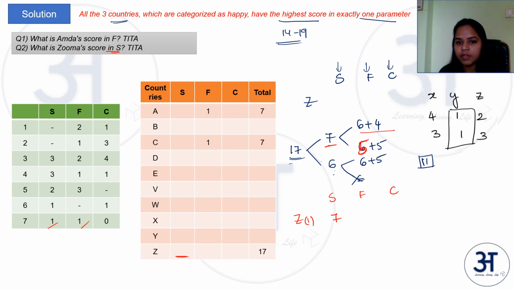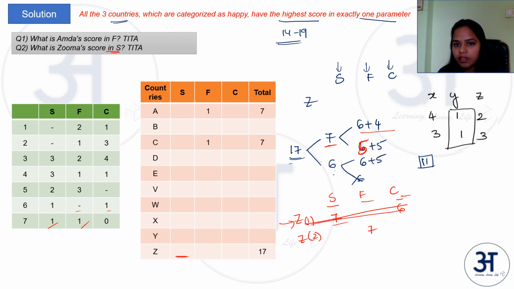So this is the possibility 1. For Z, the possibility 2 is here. Now in this possibility, 6 and 4, what can take 6 and 4? So F and C: F doesn't have a 6, so C has to take a value of 6. But this is not possible clearly, because in this case both S and C are taking highest values. So this is not a possible case.